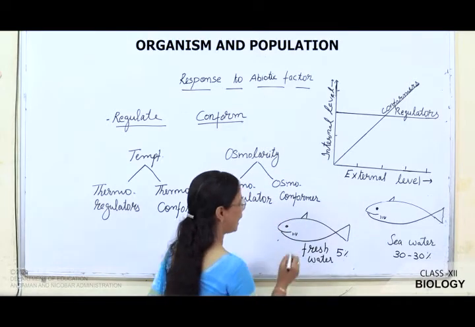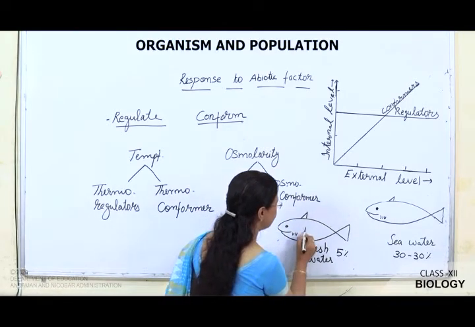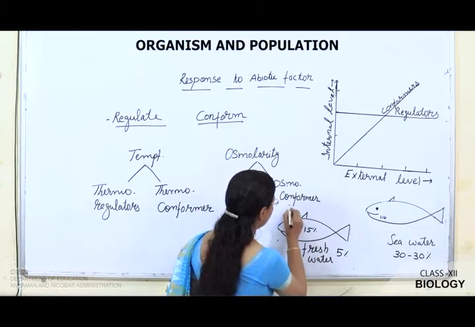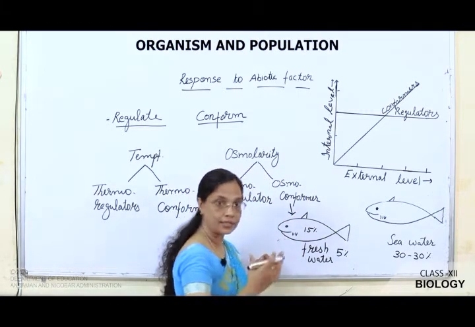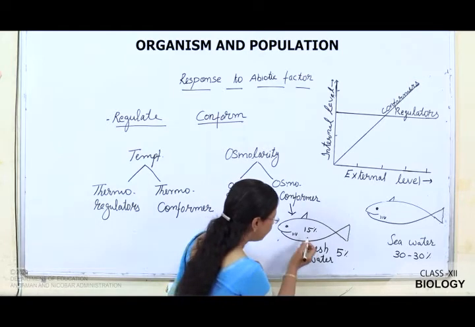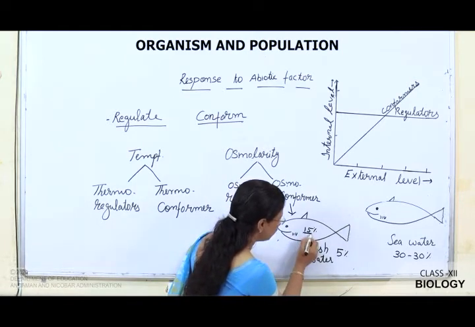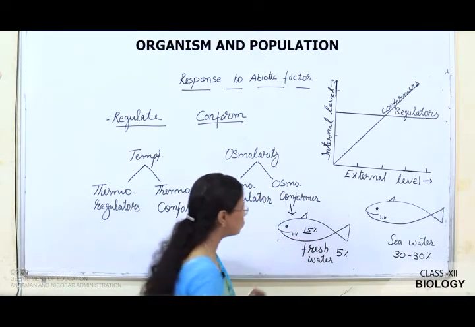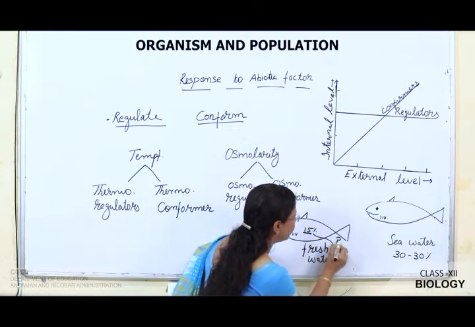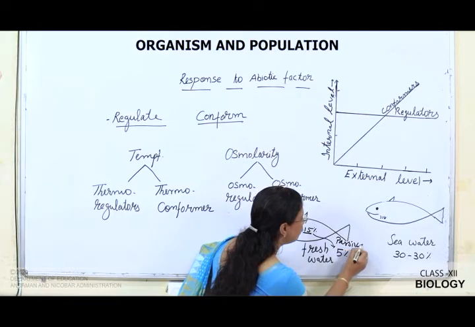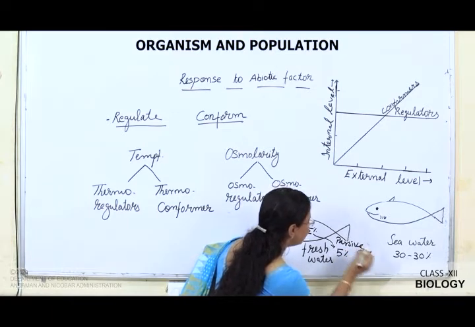Suppose a fish has an ionic concentration of 15%. So, what happens to the conformers? Actually, how do they adjust with the environment? The ionic concentration inside the fish is 15%. So, what happens? The ions passively diffuse out. Passive diffusion takes place.